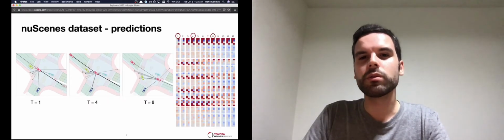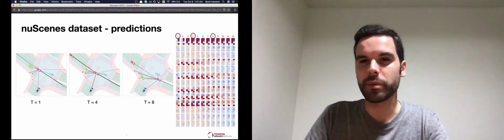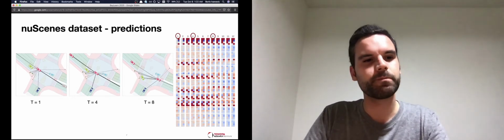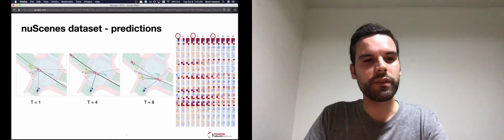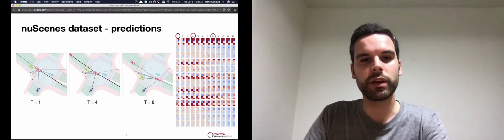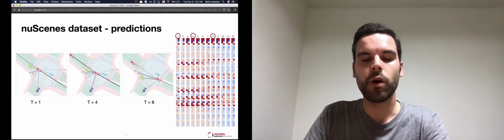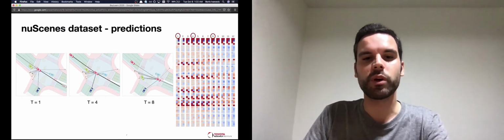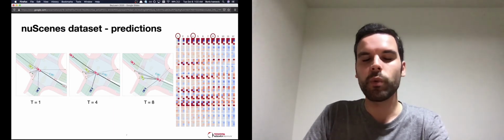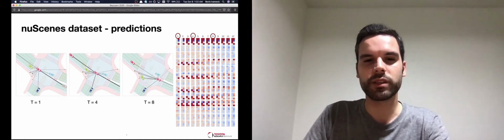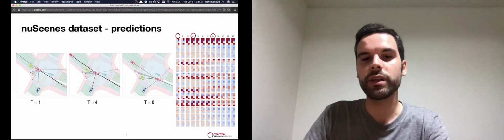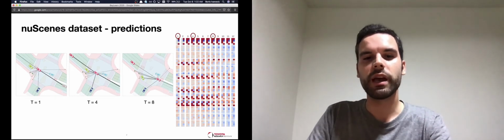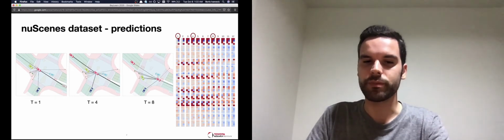We can also apply the same interpretability analysis with the nuScenes dataset. In particular, on the left, we can see a scenario where the ego vehicle in red is crossing an intersection. On the right, we can see a visualization of the B matrix over time, which is responsible for modeling the effect of the ego vehicle's control on other agents. We can see that specific entries in the B matrix light up, that is, increase in Frobenius norm magnitude, as the ego robot enters the intersection.